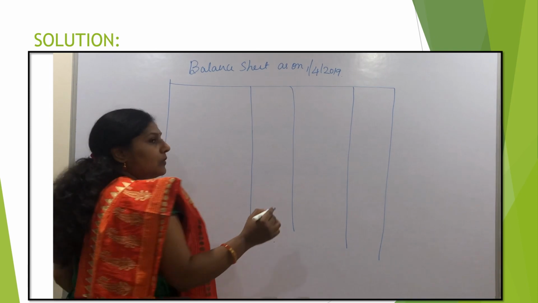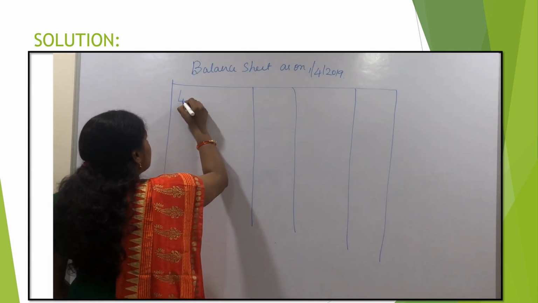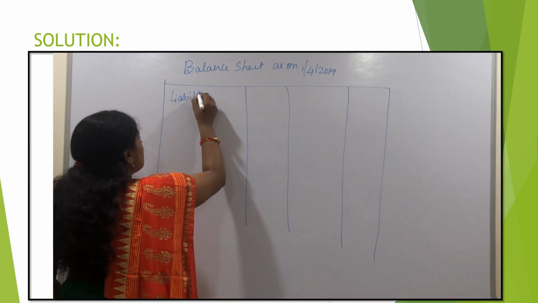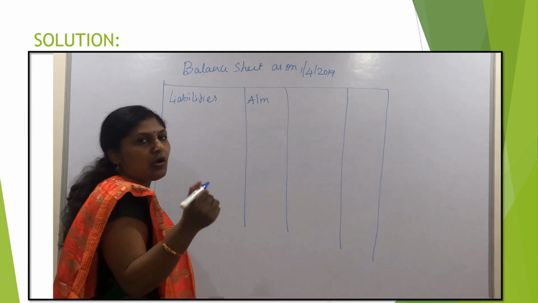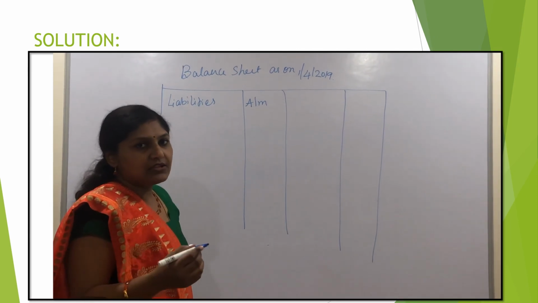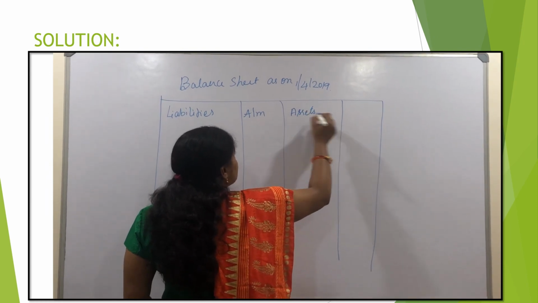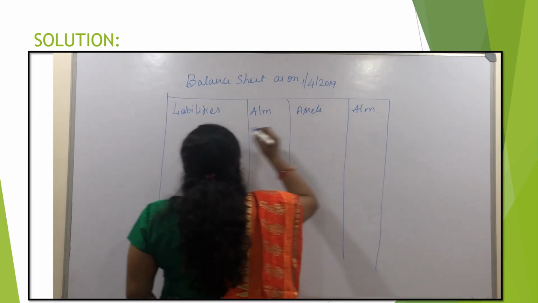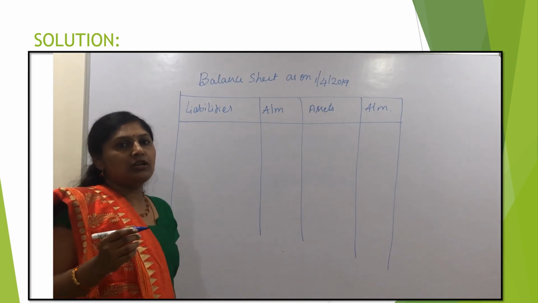Here we have two different sides. The left hand side we call liabilities. You know the meaning: these are the unavoidable obligations which the business has to meet. The right hand side is for assets. Assets are the valuables owned by the business organization, but here it is a non-profit organization you are learning now.